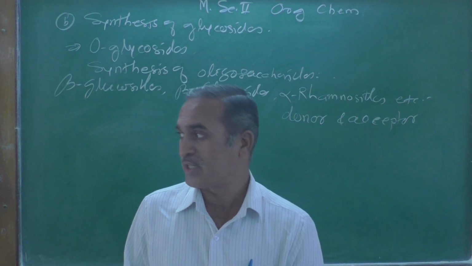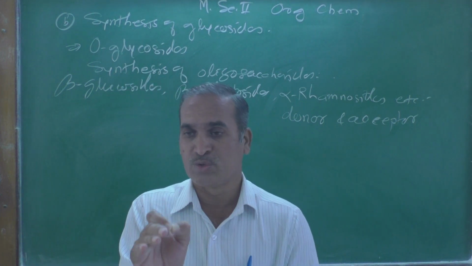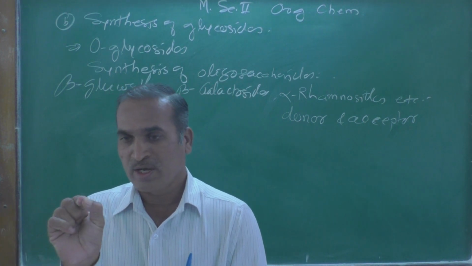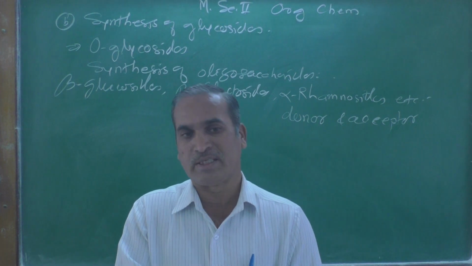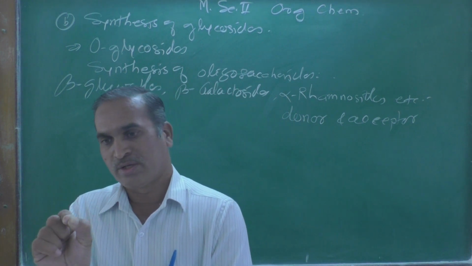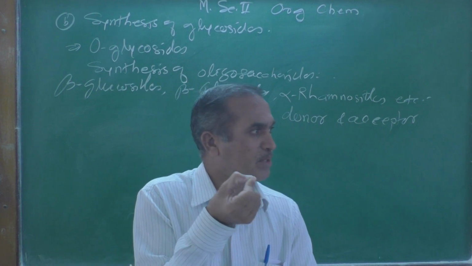High regioselectivity is a term generally used in stereochemistry. Regioselective means the reagent attacks at a particular region, and then we get the formation of the product.